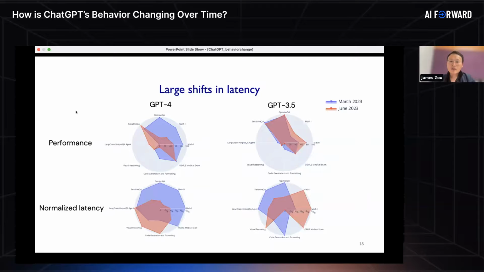So just to wrap up, we also observe many other shifts in the model. For example, in terms of the inference time latency, how long it takes for you to get responses, we also see that that has changed quite a bit over time.